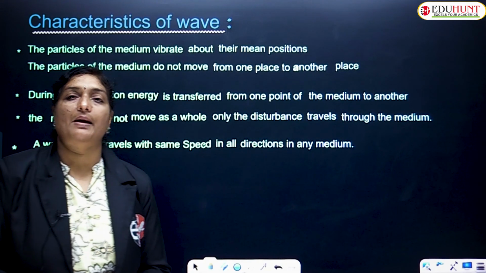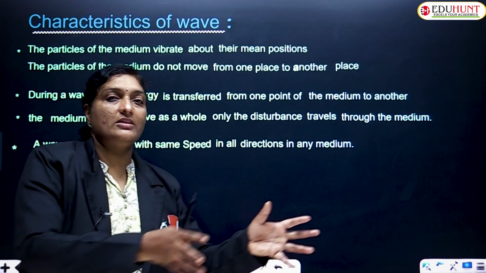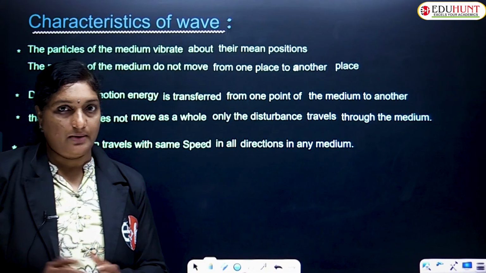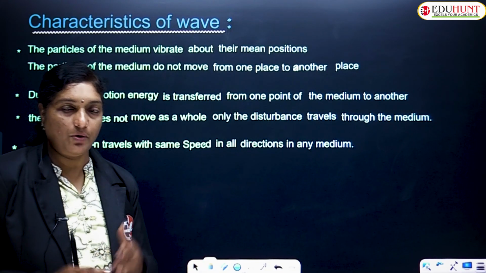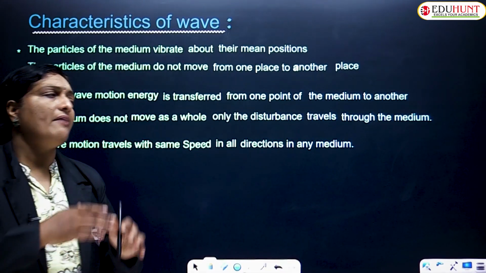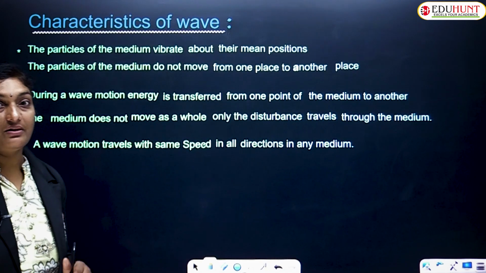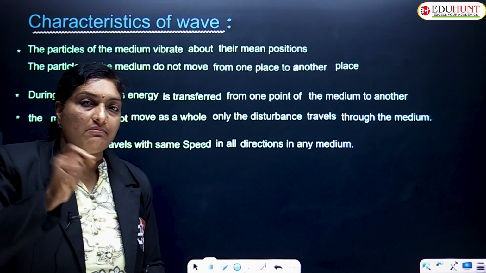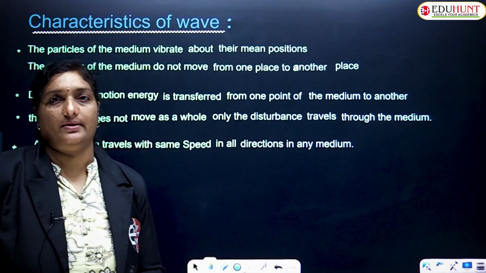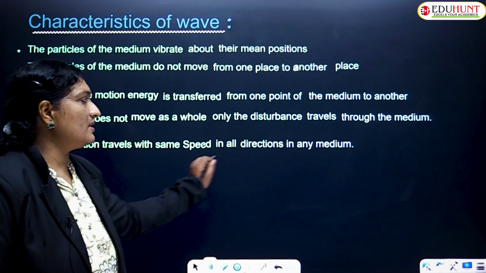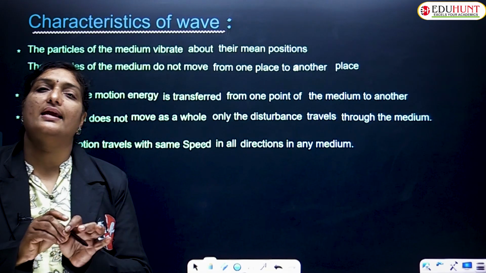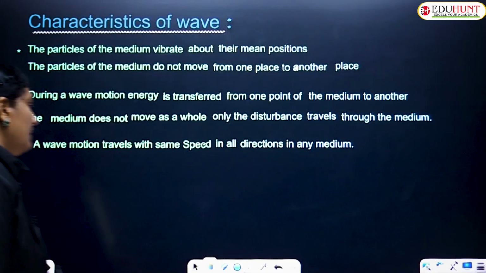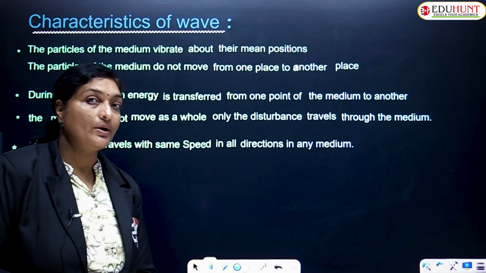And one more thing you need to remember, children. Whenever a wave is propagated along the medium, that means energy or the disturbance is transferred along the medium, and the disturbance has the same speed at every point. That means in all directions the wave motion maintains the same speed throughout the medium. So this thing you need to understand. Well, let us continue our concept with one more example, children.